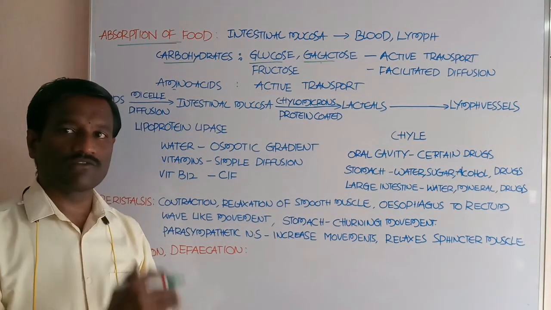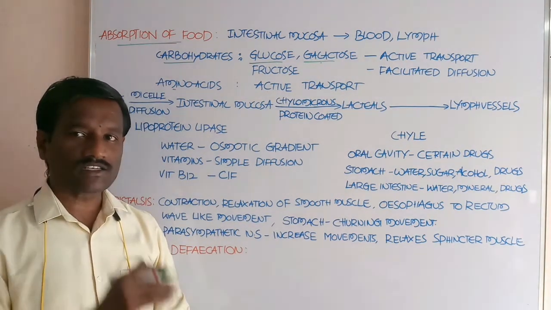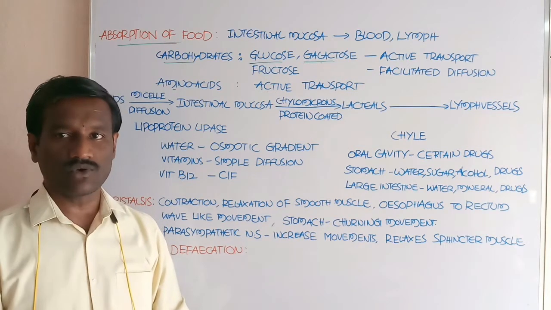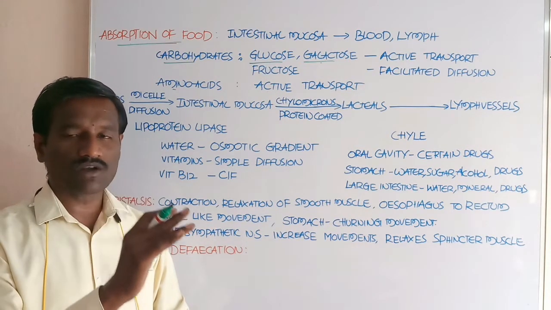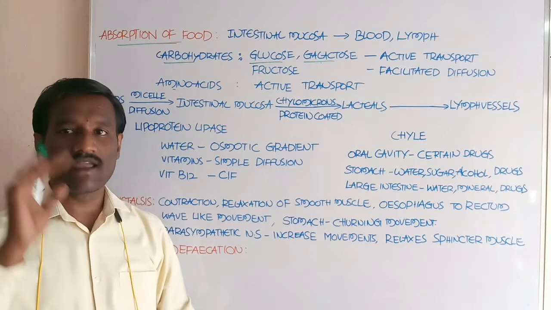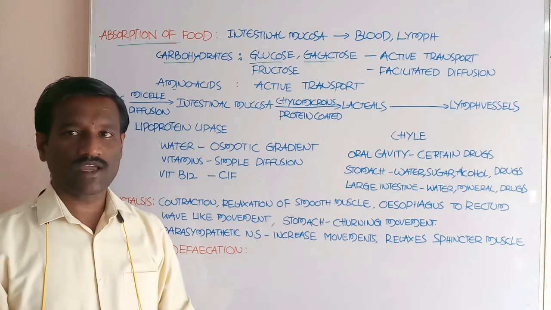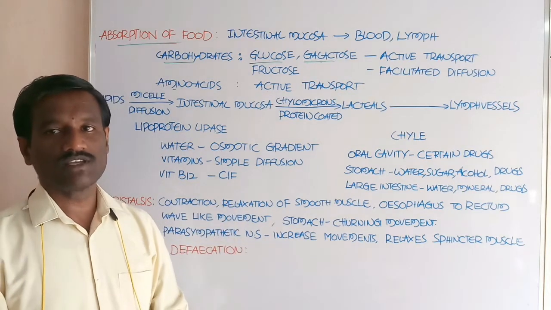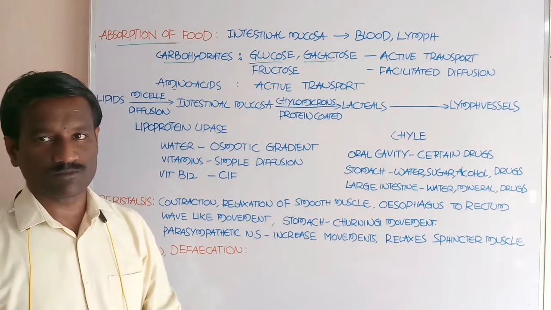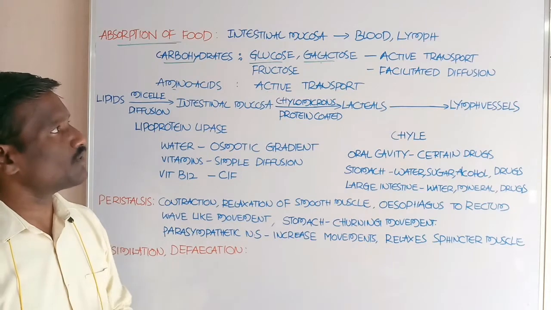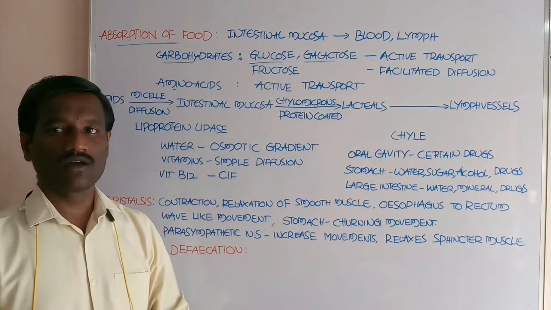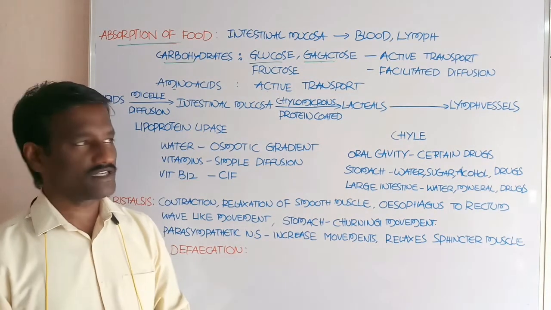What is the meaning of active transport? Active transport means movement of molecules from low concentration to high concentration, with the help of utilizing energy. By active transport, glucose and galactose are absorbed into the cells of the intestine.